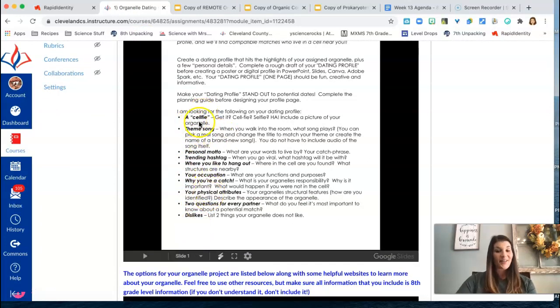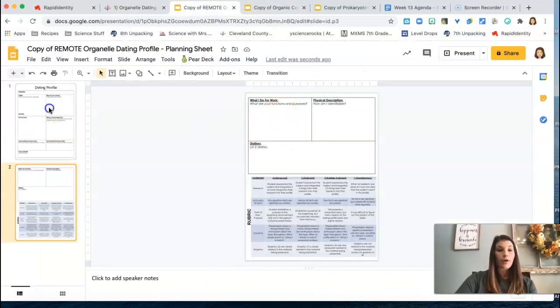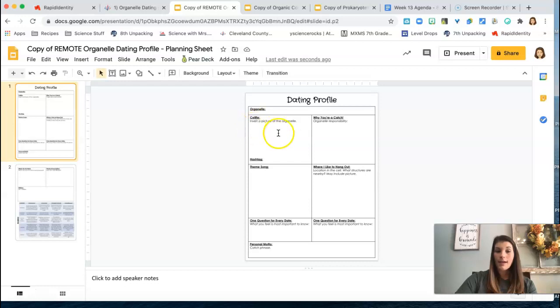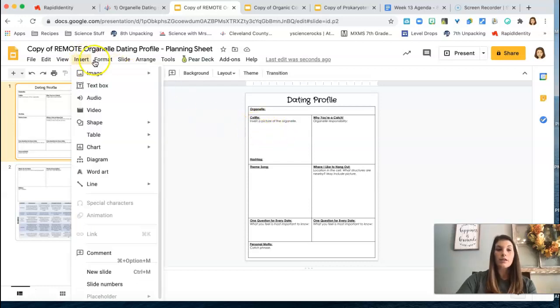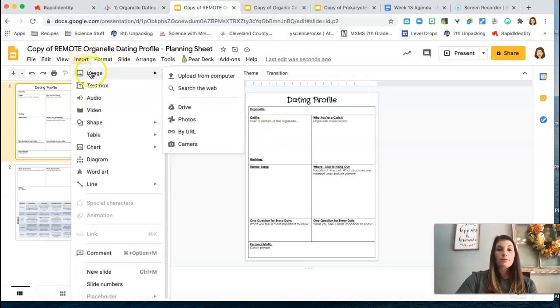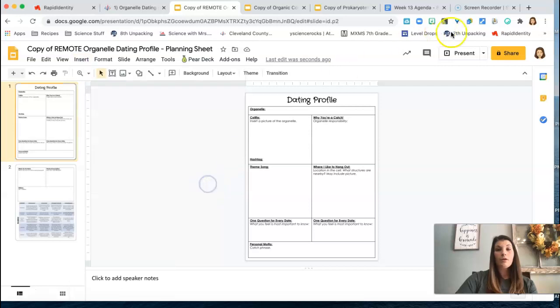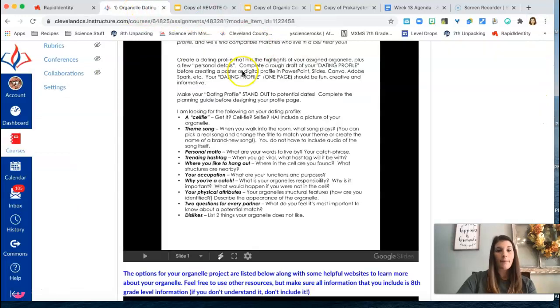So a selfie is a picture of your organelle. If I was doing the mitochondria, I would Google a picture of the mitochondria and include that on my document right here in the selfie section. You can easily go to Insert, Image. You can find one in your Drive or in your Photos. You can search the web from that angle, or you can make a new tab and copy and paste an image from Google as you usually would.